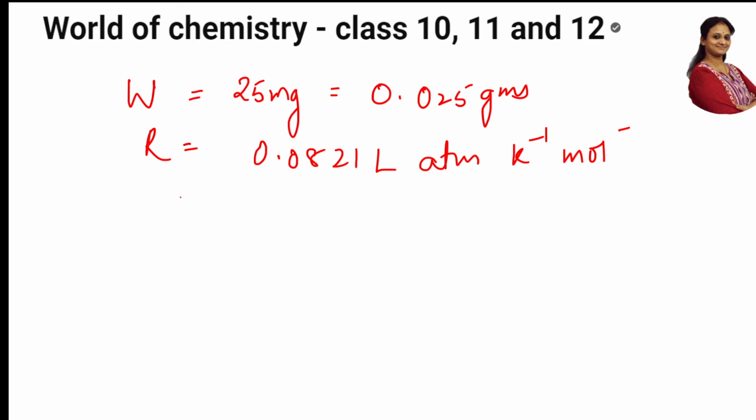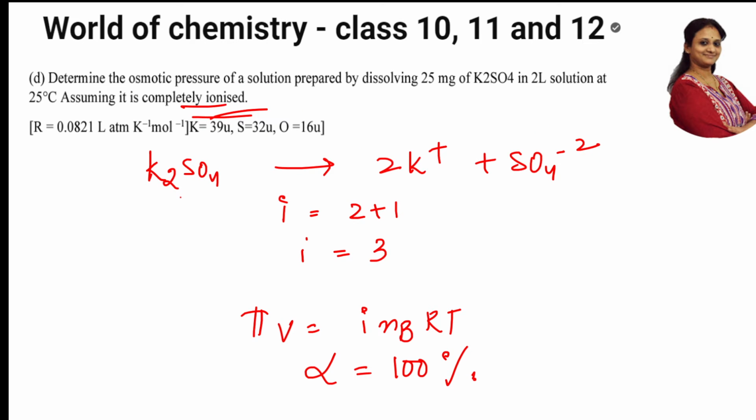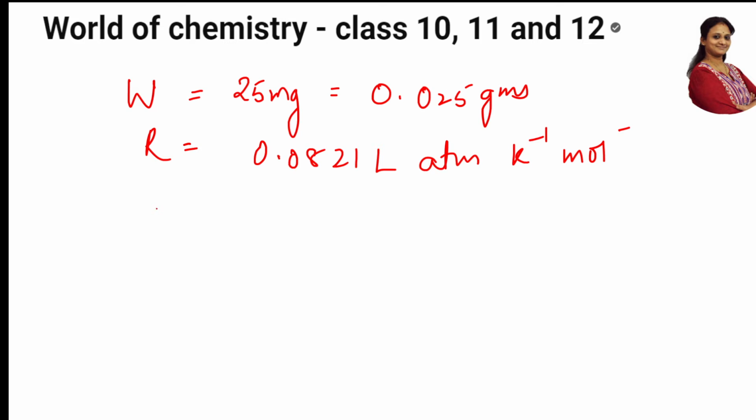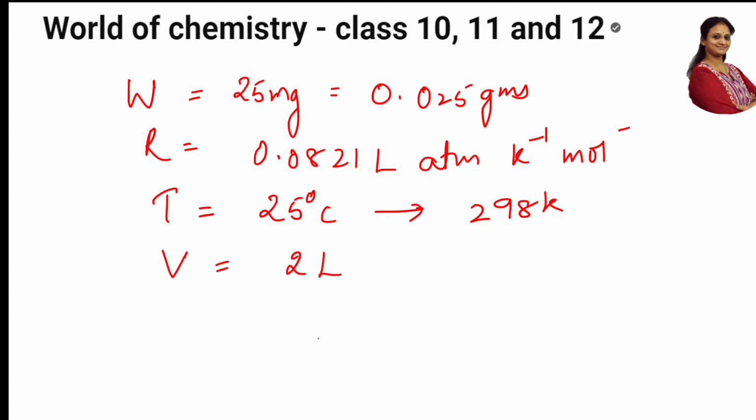Done. Temperature, how much do they give me? They've given me 25 degrees centigrade. Temperature, convert into Kelvin. So 273 when you add, it will become 298 Kelvin. So conversions are over. Anything else left? Nothing. How much is the volume given to me? Volume given to me is 2 liters. Then what do I require? I require the molecular weight of K2SO4, molecular weight MB.